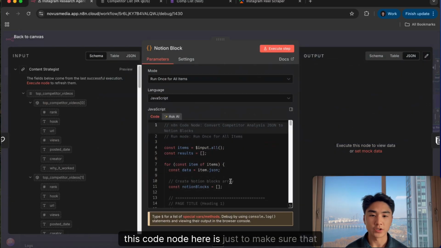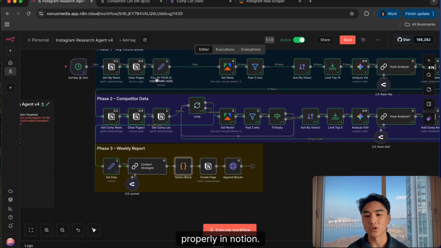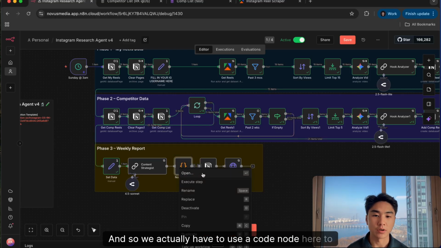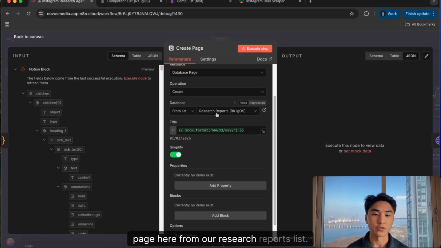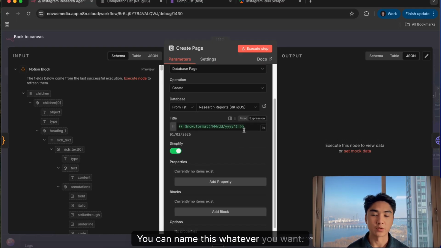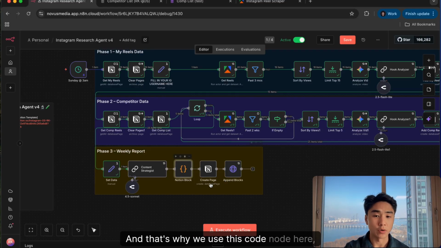This code node here is just to make sure that we want to make sure it's formatted nice and properly in Notion, and it does that through Notion blocks. And so we actually have to use a code node here to be able to create those. Creating a new database page here from our research reports list. You can name this whatever you want. I just have it as today's date. Because we wanted it formatted all nice and pretty, that's why we use this code node here.